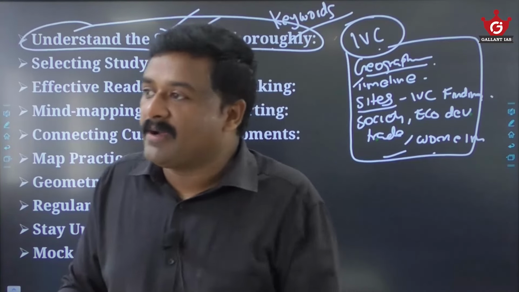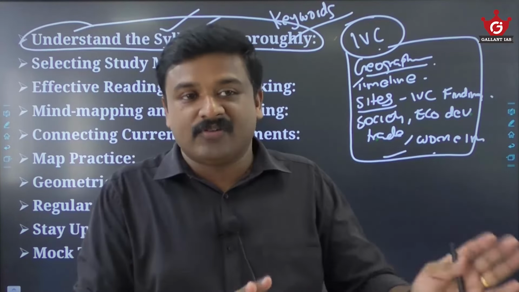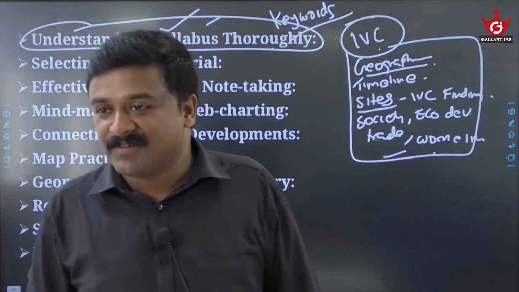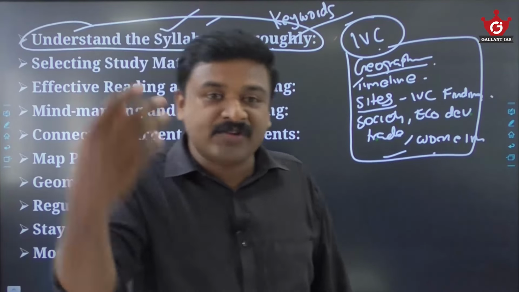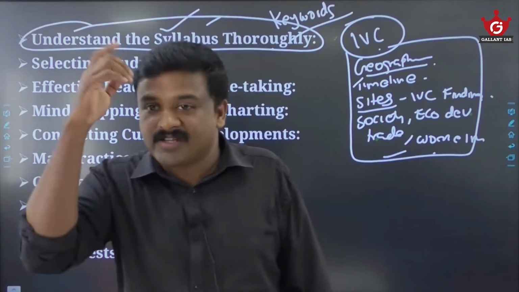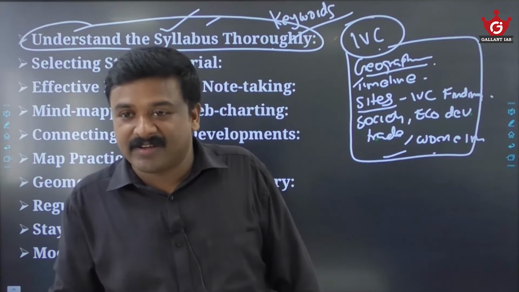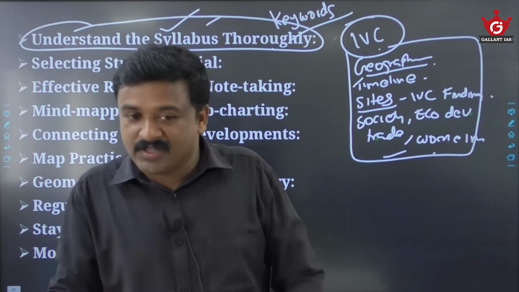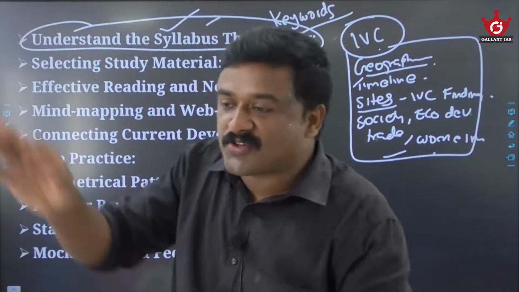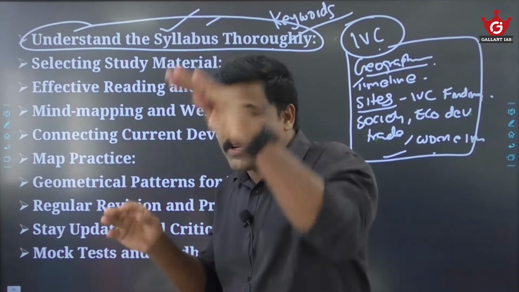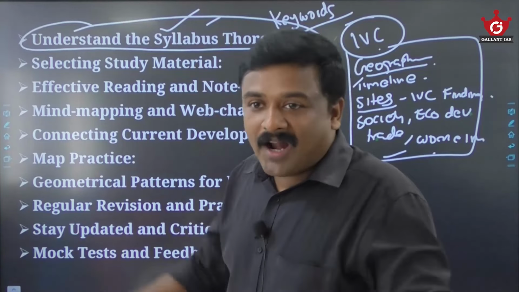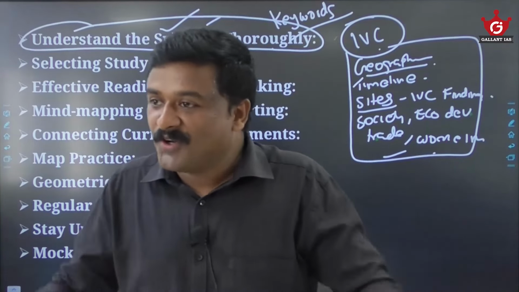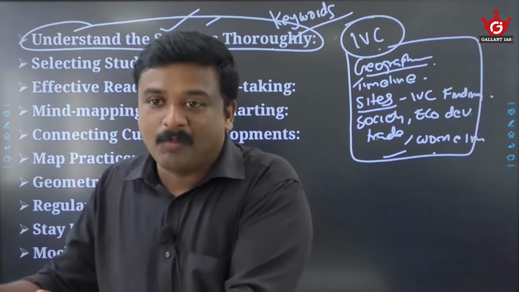You are thinking, oh my god, there is something, so I shall buy it for 50,000. There is a dragonfly strategy. You will waste your money, you will waste your time, and your hair will turn grey. Nothing else is happening. Don't go for this so-called strategy, that strategy, upper strategy, lower strategy. Nothing is there. Simple strategy: understand the syllabus thoroughly. Know the keywords in each module.